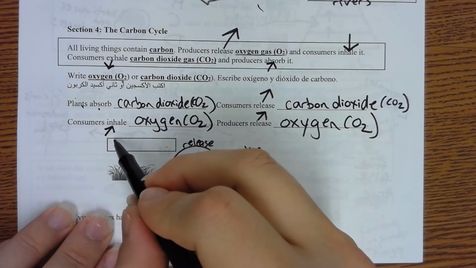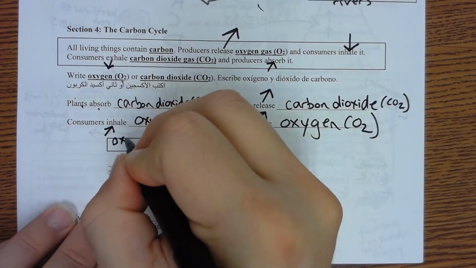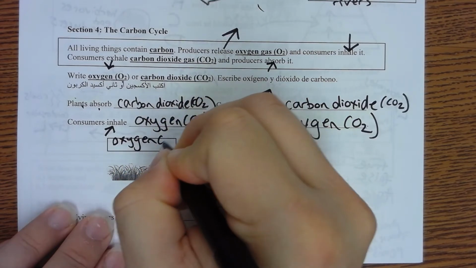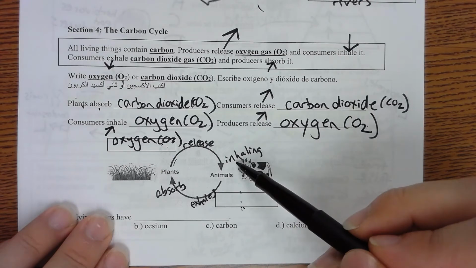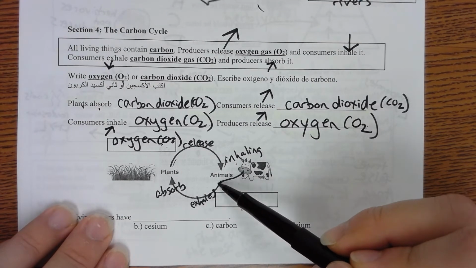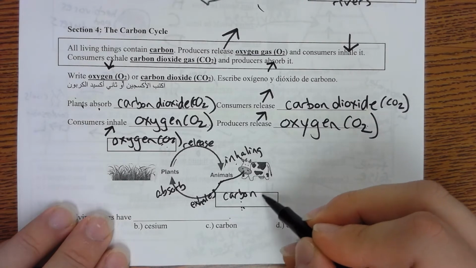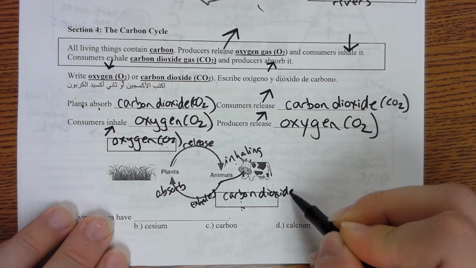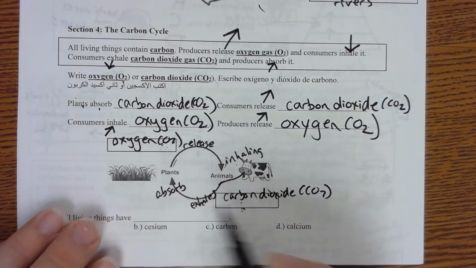This one is oxygen, O2. Plants release oxygen and animals inhale oxygen, and then animals exhale carbon dioxide, and plants absorb carbon dioxide.